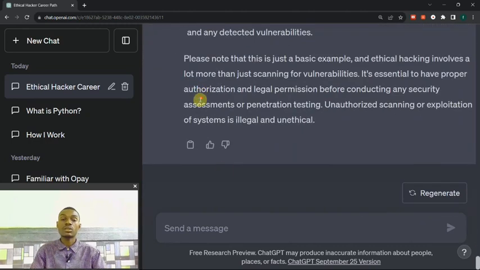Now let us ask ChatGPT maybe how to hack a website. Will ChatGPT give us a good response? Let's check.